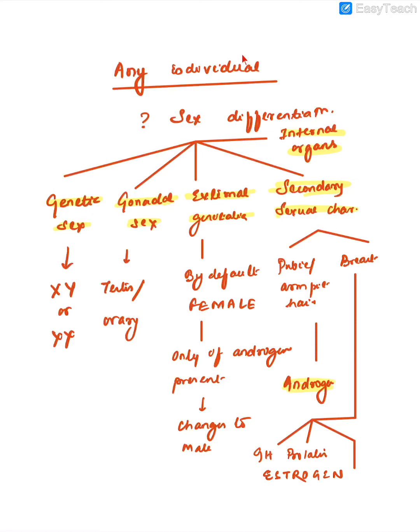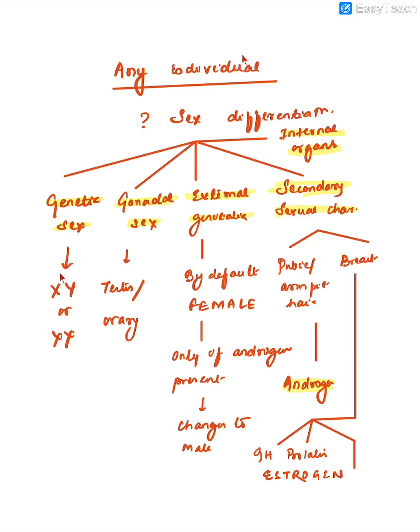The genetic sex can either be XY or XX. If it is XY, because of the SRY gene or the testis determining factor, the gonads will become testis. In the absence of the Y chromosome, in the absence of the SRY gene, the gonad will become an ovary. So what we understand from this is that by default everybody is a female. Only if there is a presence of the Y chromosome will the gonad become testis. If there is no Y chromosome, the gonad will by default become an ovary.